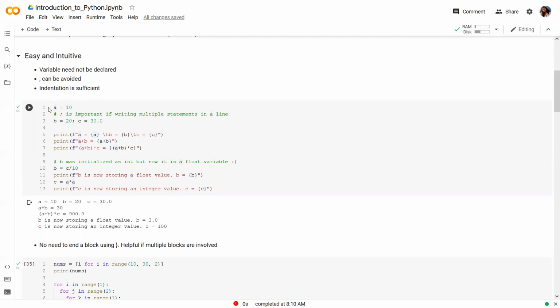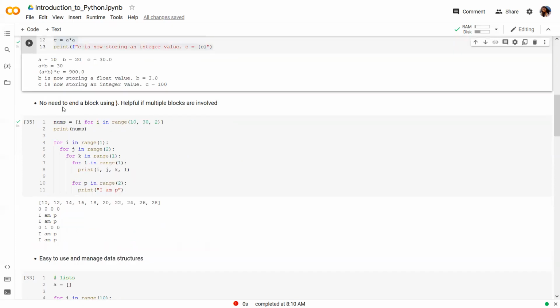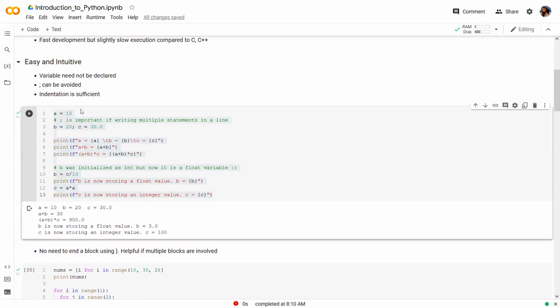Let's look at a simple Python code. Here, in line 1, we define a equal to 10. This is different from other languages where we have to define the data type of the variable. In Python, this is not an issue and this code will run fine. Similarly for the variables b and c. If we want to print the values of these variables a, b, and c, we can do it here.